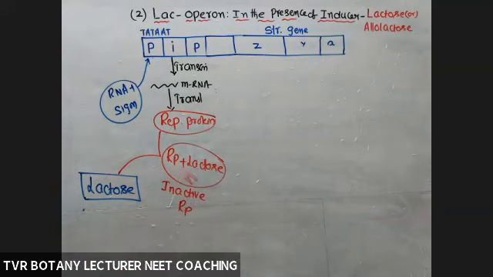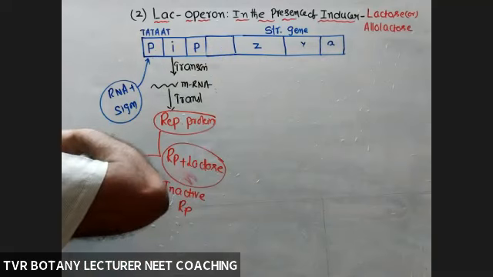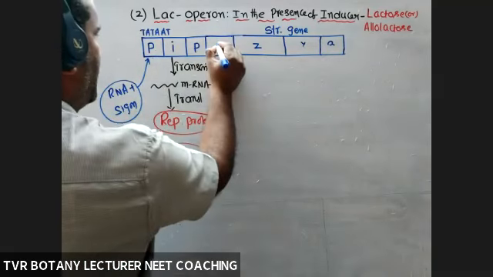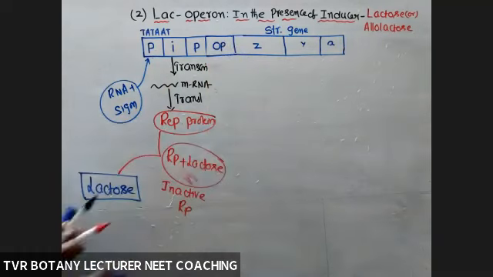Lactose binds to the repressor protein, and the inactive form is not able to bind to the operator. So the operator is free.